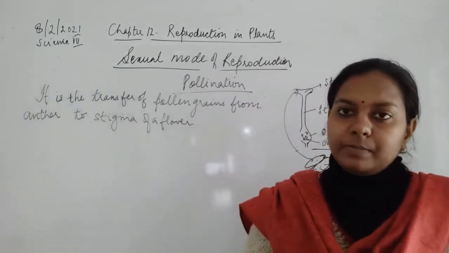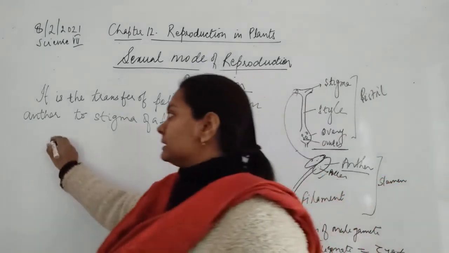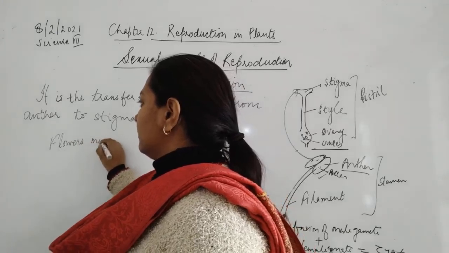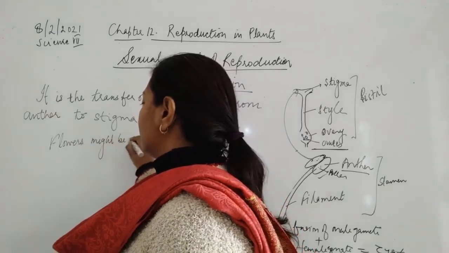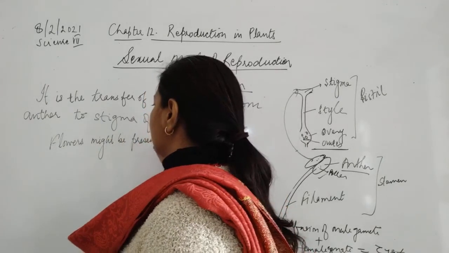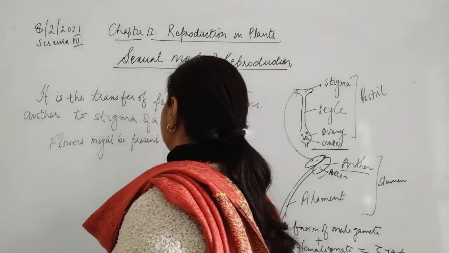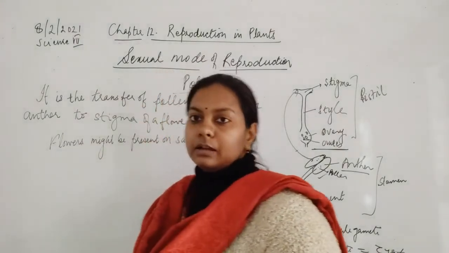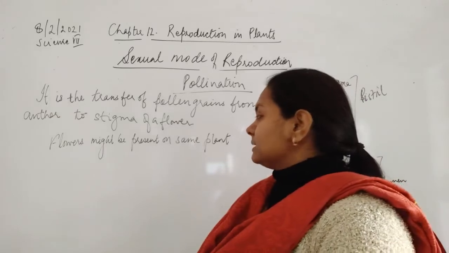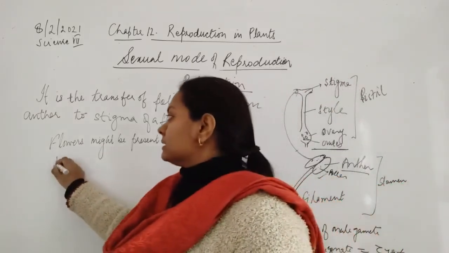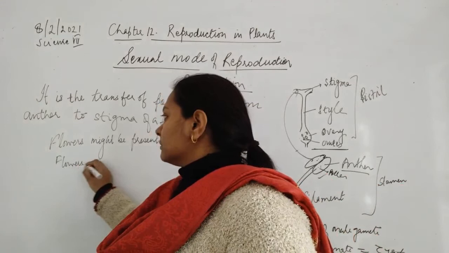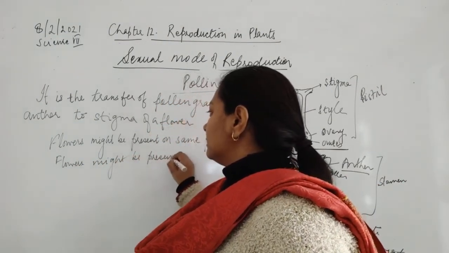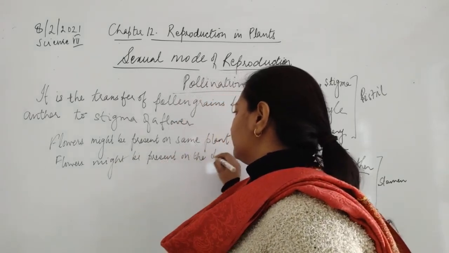अब conditions यहाँ पे क्या बनती है? Flowers could be present, might be present on the same plant. Okay, conditions क्या क्या बन रही है? Flowers may be present at the same plant. Flowers might be present on the different plant.